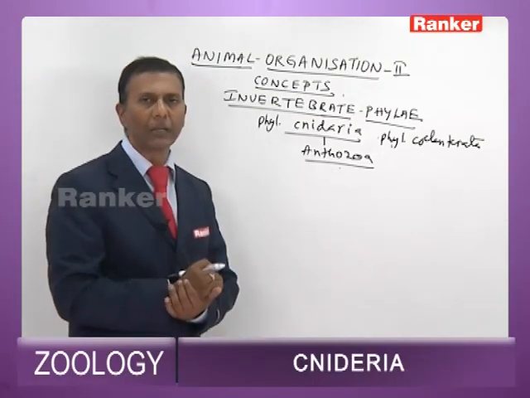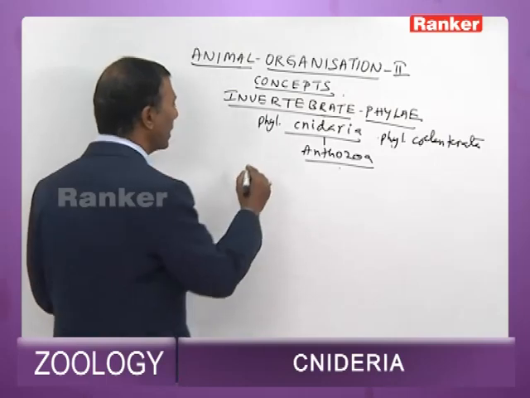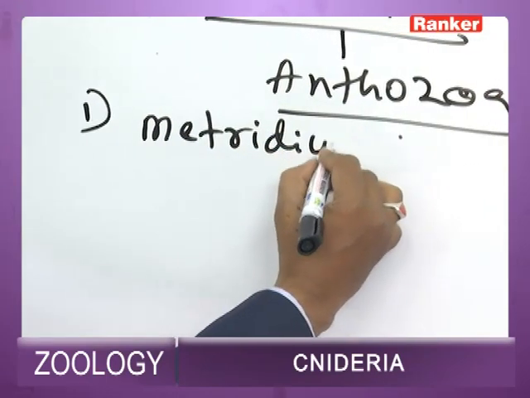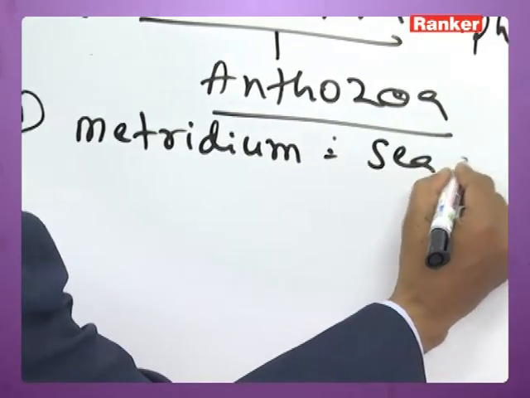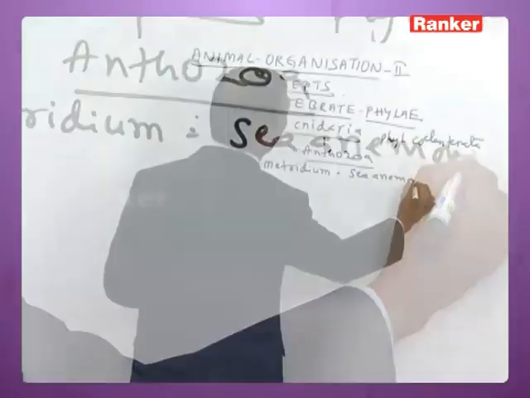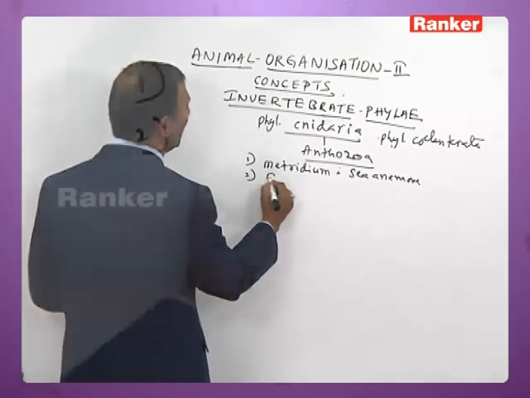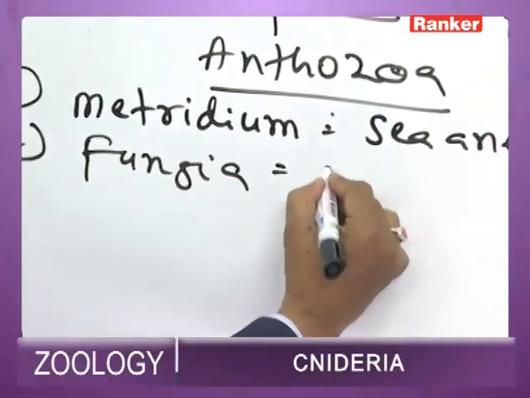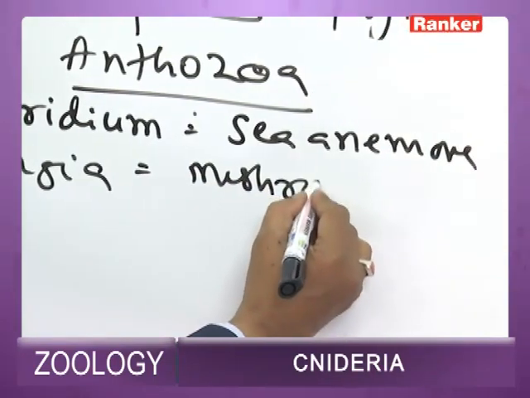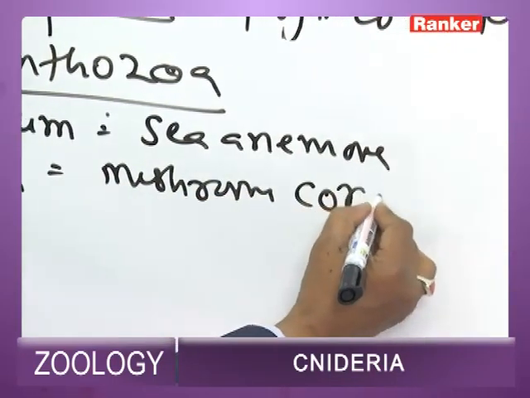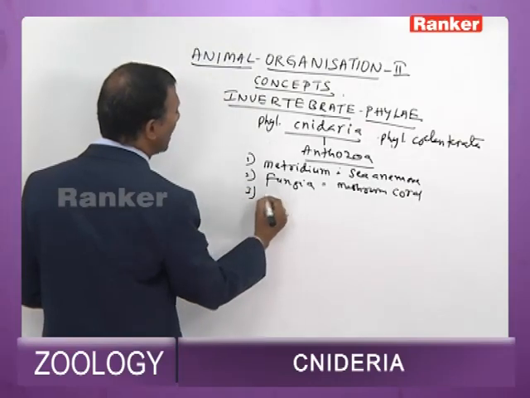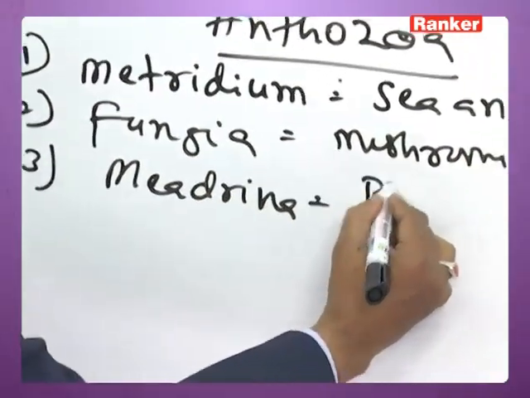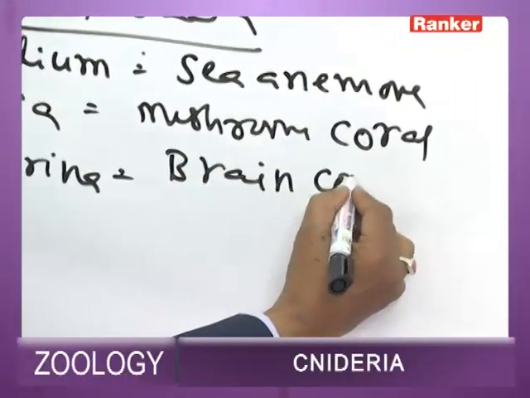Some of the most important anthozoans are Metridium, commonly called sea anemone. Fungia is commonly called mushroom coral. Meandrina is commonly called brain coral.